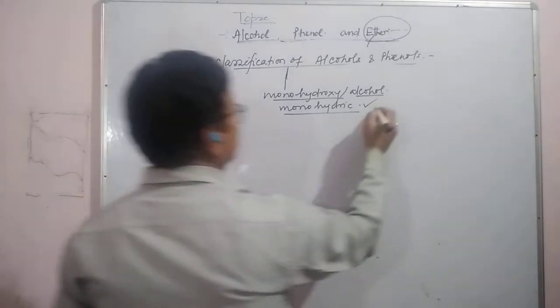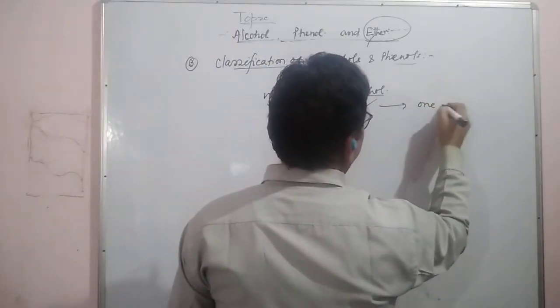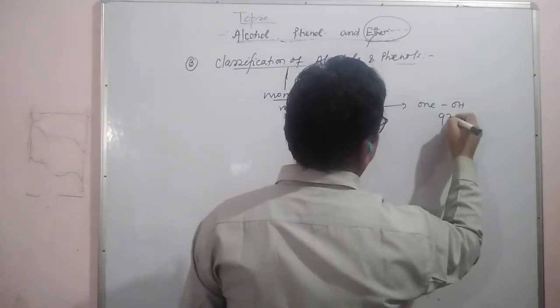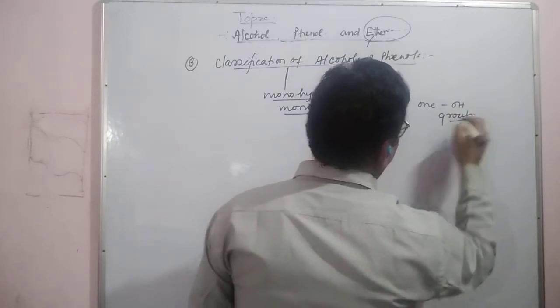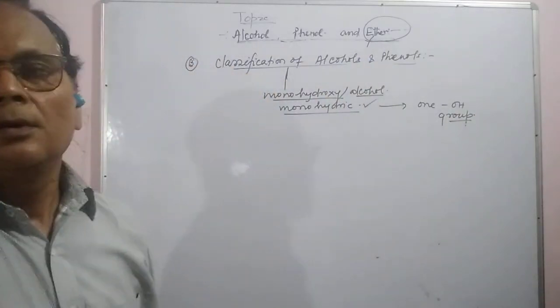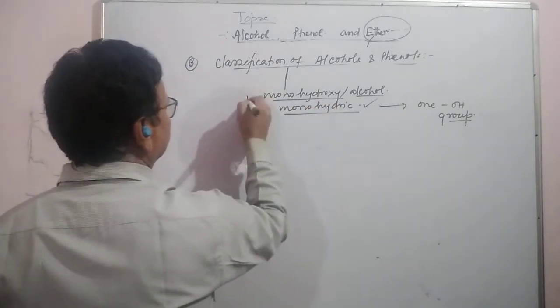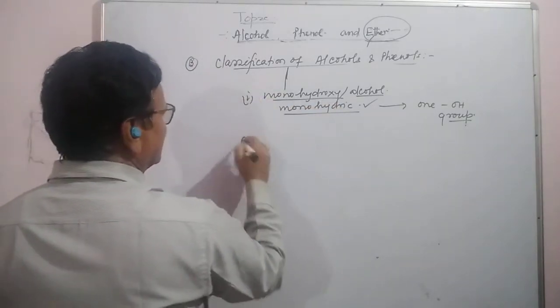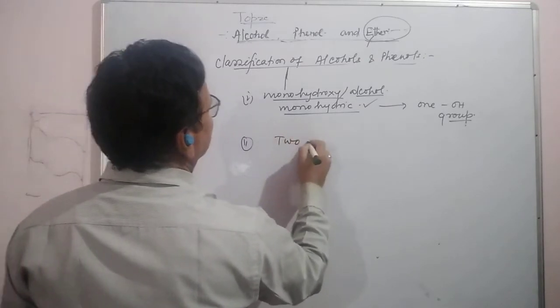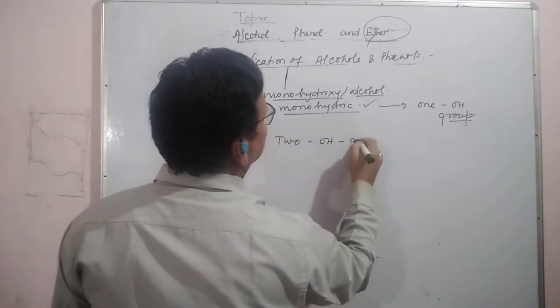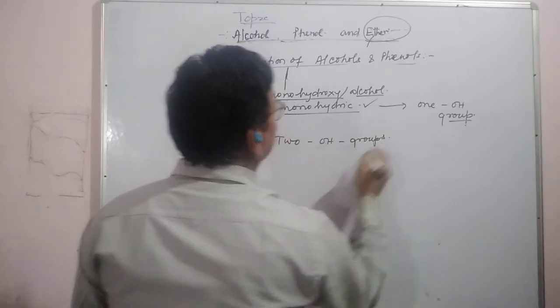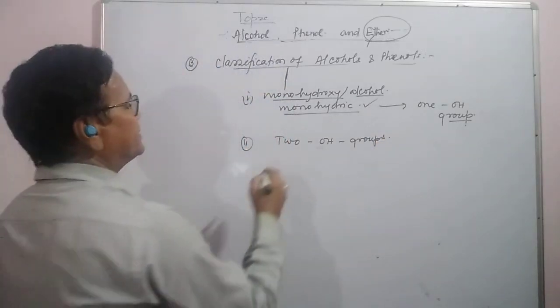It means it contains one OH group. If there are two OH groups, then that is dihydric alcohol.